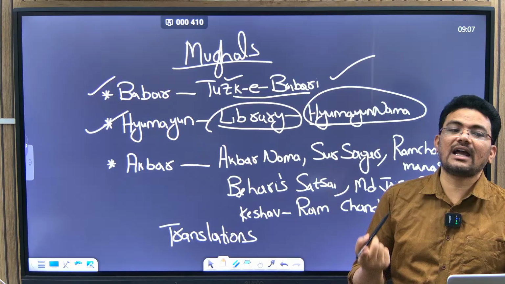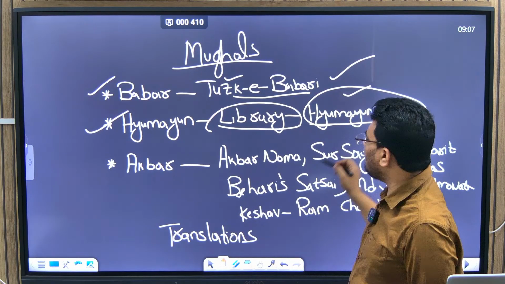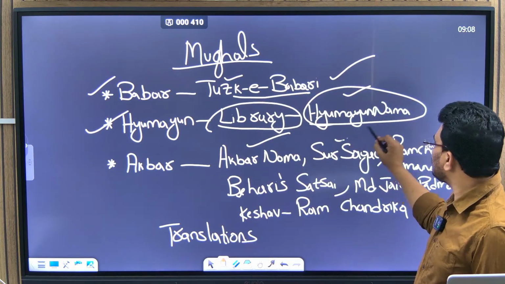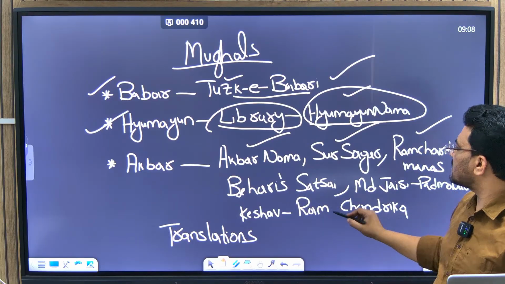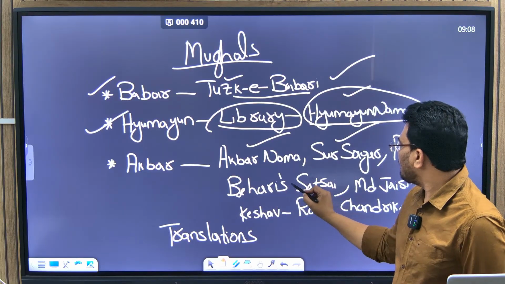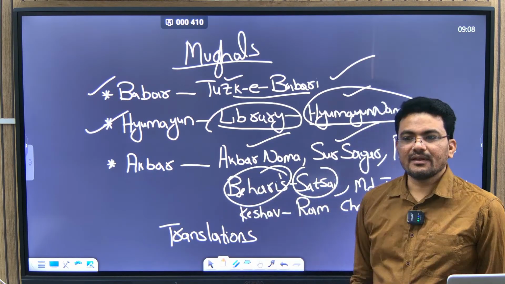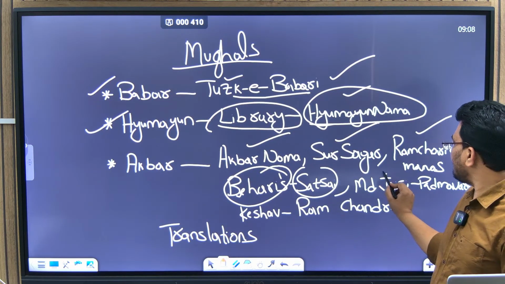After his death, Humayun Nama was written by his wife and associates. Then Surdas wrote Sur Sagar, Tulsidas wrote Ramcharitmanas, and Satsai is an important writing of Behari.